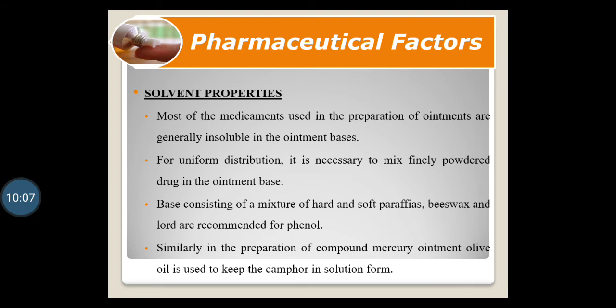Means the solubilization of the drug is necessary in any case. So the solvent property, or dissolving property, or solubilizing property, should be proper. The medicament should be properly mixed in the base so it can give the proper and adequate effect.